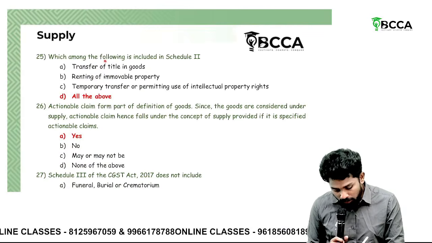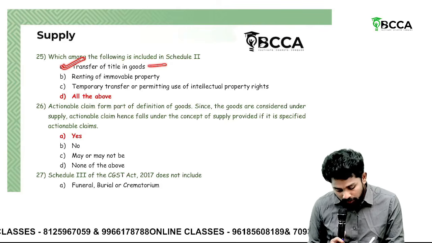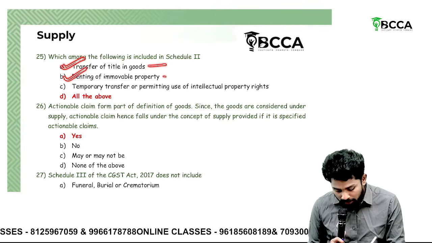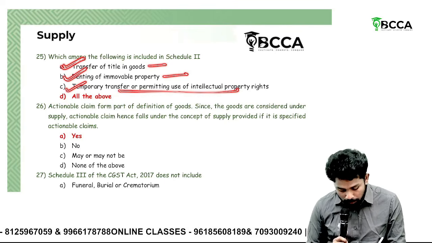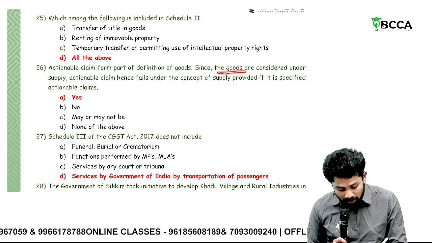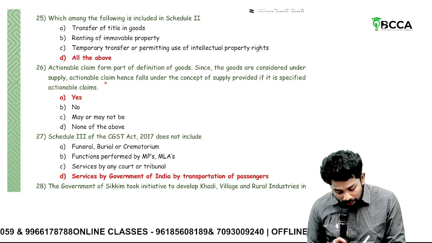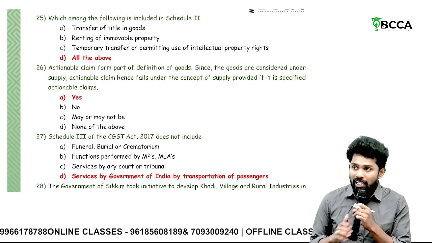Then, which among the following is included in Schedule 2? Transfer of title in goods, supply of goods, covered. Renting of immobile property, supply of service, covered. Temporary transfer or permitting usage of intellectual property, covered. Actionable claim forms part of the definition of goods, since goods are considered as supply. Actionable claim hence falls under the concept of supply, provided it is a specified actionable claim.